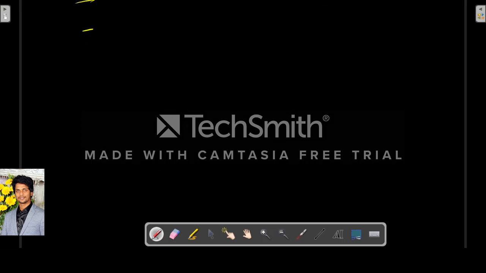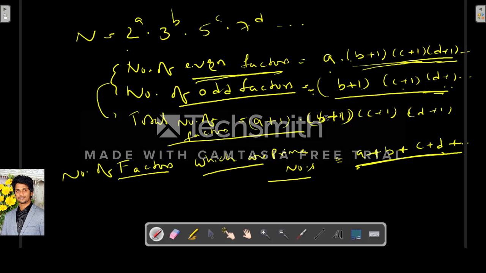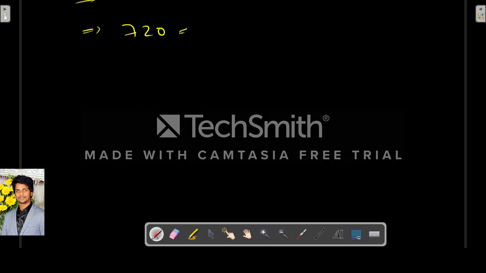We will take the same example of 720 to find out the sum of factors. So how did we write 720? 2 power 4 into 3 power 2 into 5 power 1, right? So 720 can be written as 2 power 4 into 3 power 2 into 5 power 1.